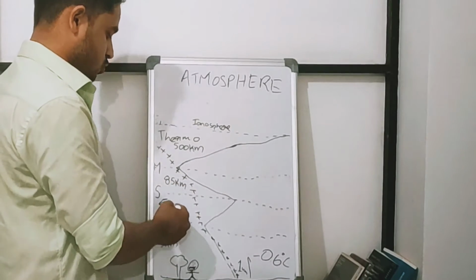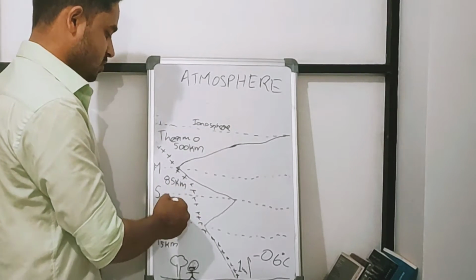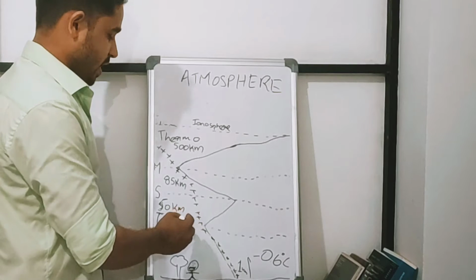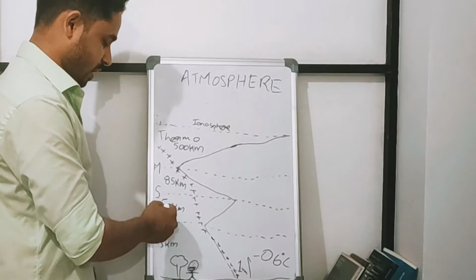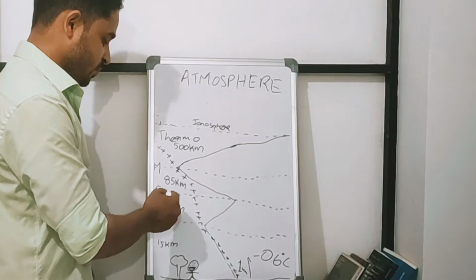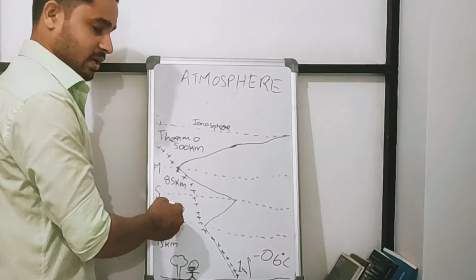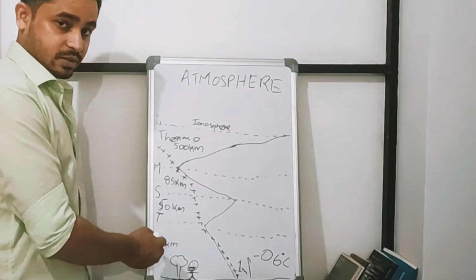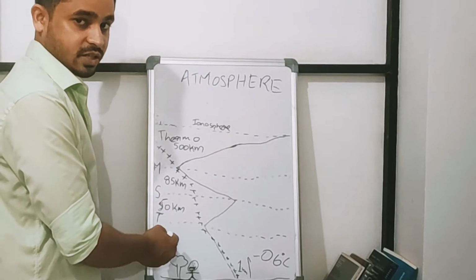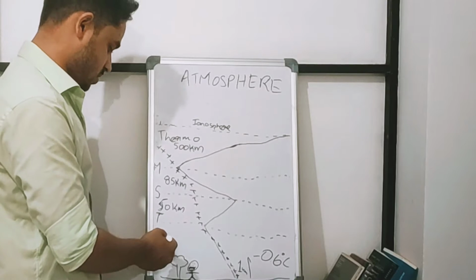From the tropopause to the stratopause, the layer is called the stratosphere, and the stratosphere extends till another 50 kilometers. So the actual distance of the stratosphere is 50 minus 15, which is around 35 kilometers.